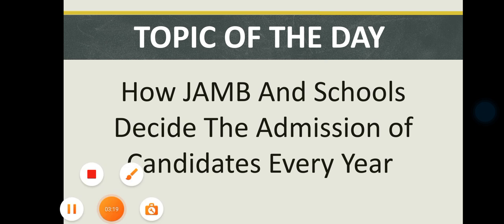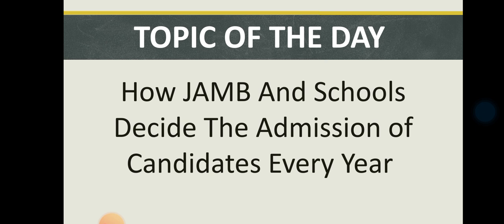So the question is how JAMB and schools decide the admission of candidates every year. To determine if any student will gain admission, we have three ways that they normally use to determine admission of the year. We have admission quotas, we have admission policy, and there in the admission policy we also have what we call catchment area.